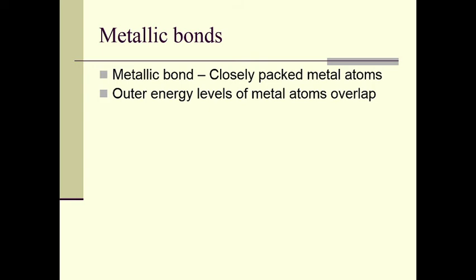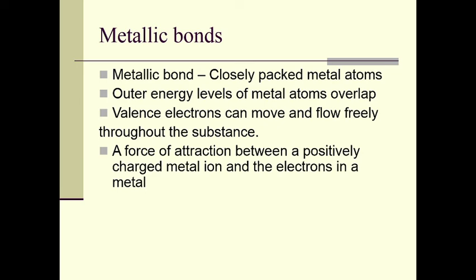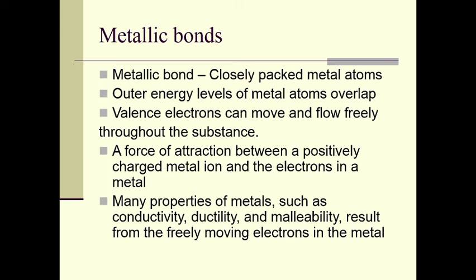The outer energy levels of the metal atoms overlap with each other, so the valence electrons can move and flow freely throughout the substance. The force of attraction between a positively charged metal ion and the electrons in a metal is called the metallic bond. Many properties of metals such as conductivity, ductility and malleability result from the freely moving electrons in the metal.